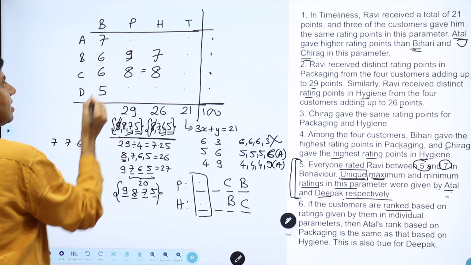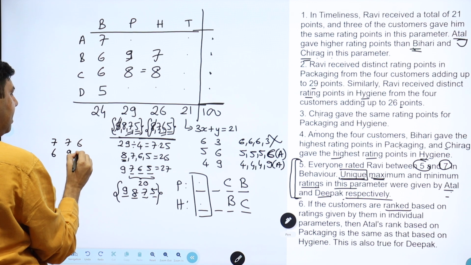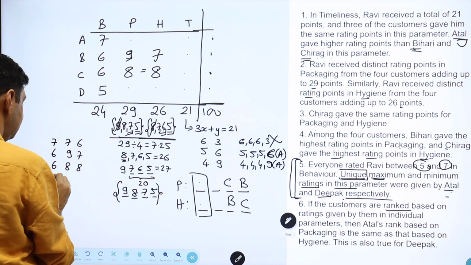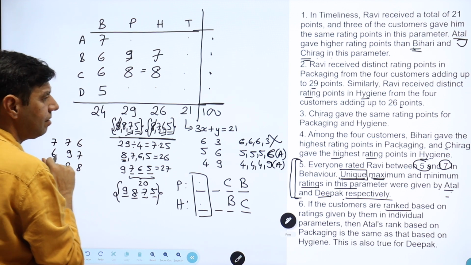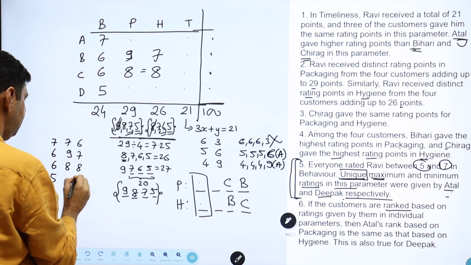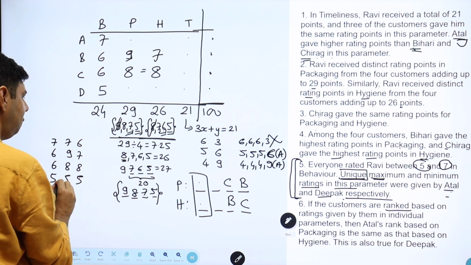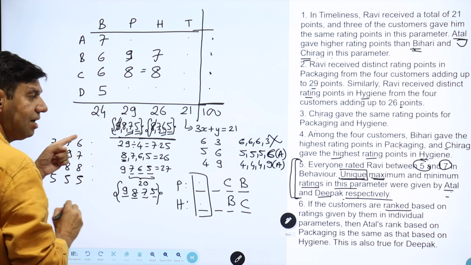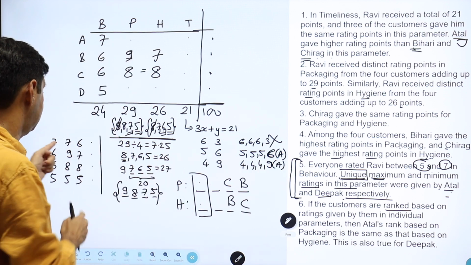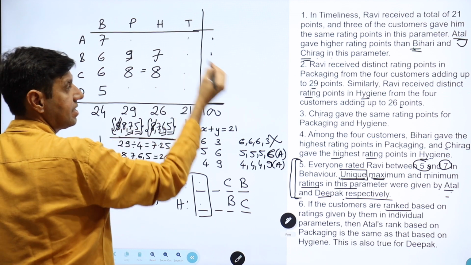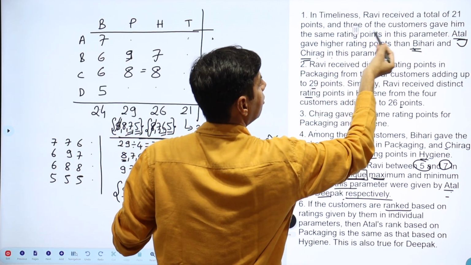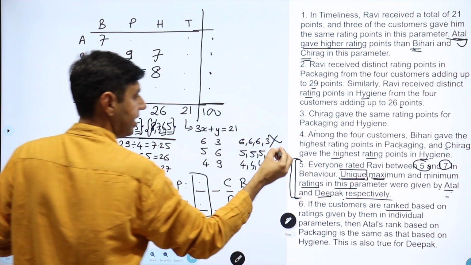7 and a 6. This is 6, 9 and a 7. This is a 6, 8 and an 8. And this is a 5. Okay, let me try without that, so this will be 5, 5 and a 5. And I have one more rating, and that one rating has to come from this. So now if I total this up, pay attention, Atul is the highest here. Remember the first parameter, timeliness, same points. Three of them gave same points. Atul gave a higher rating. So Atul is this.